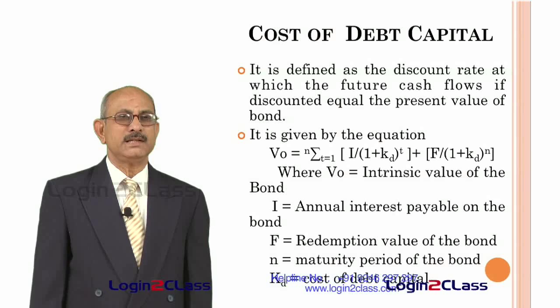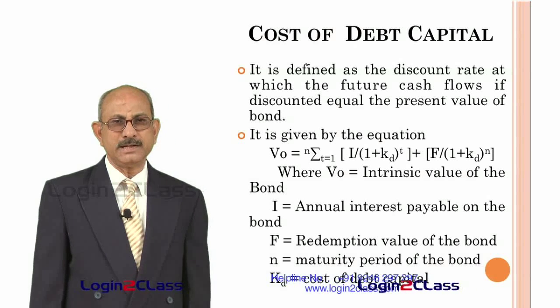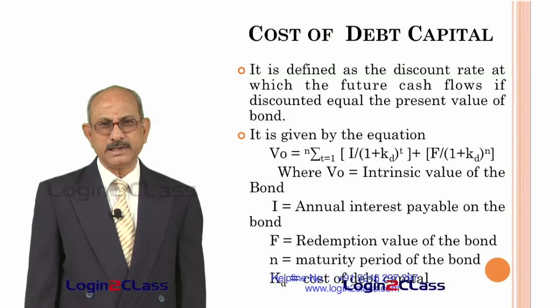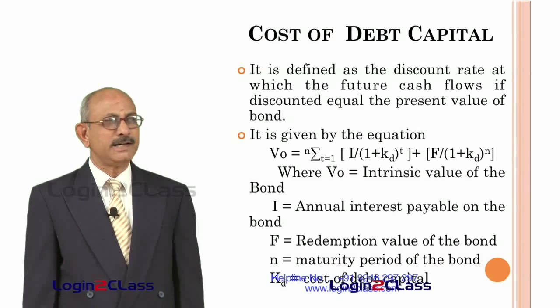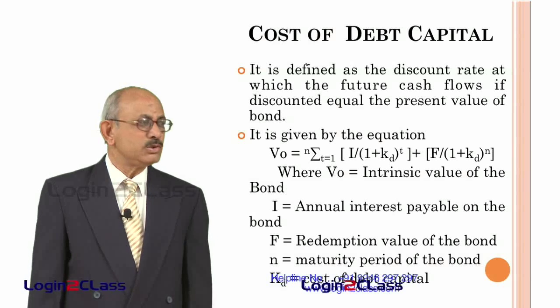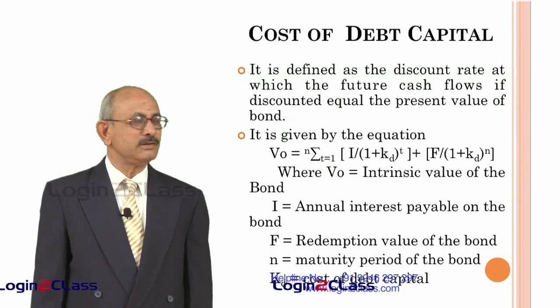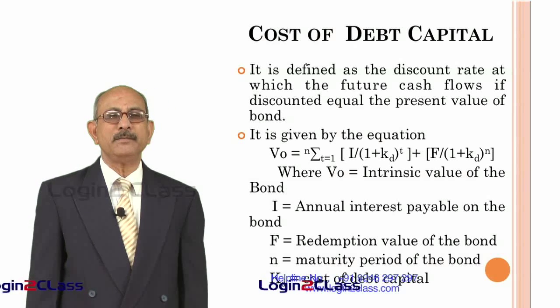Therefore, all the stream of interest payments made by the entity, that is cash flows which periodically the bondholder gets, as well as the redemption value, have to be discounted by using the discount factor which is known as the cost of debt capital. So, let the cost of debt capital be KD.